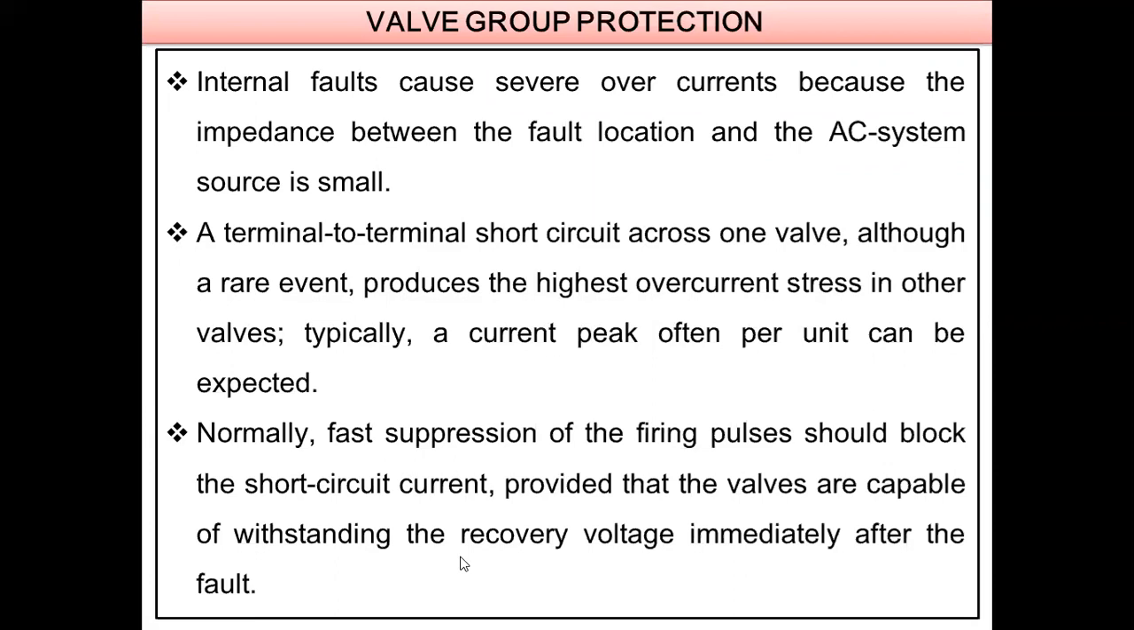If it fails, what do we have to do? If this switch is not able to bear the stress, for a long period it is going to be under stress when it is in the off position.